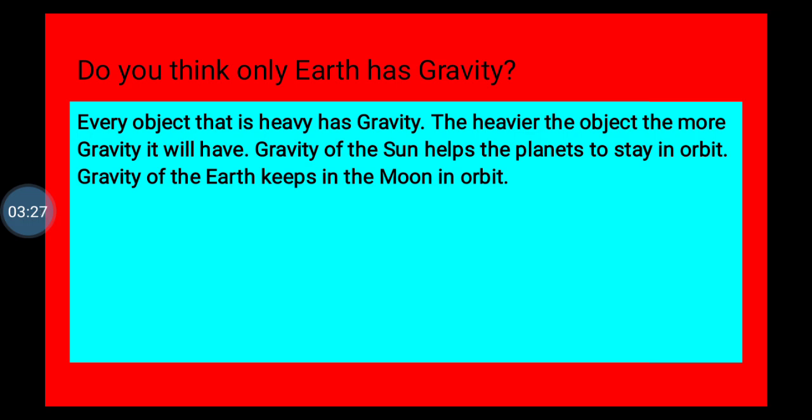When you compare the gravity of the earth and the moon, the moon also has its own gravitational pull towards the earth, and the earth also has a gravitational pull towards the moon. But since the earth is bigger than the moon, the earth's pull is more compared to the moon. This is why the moon stays in its place.